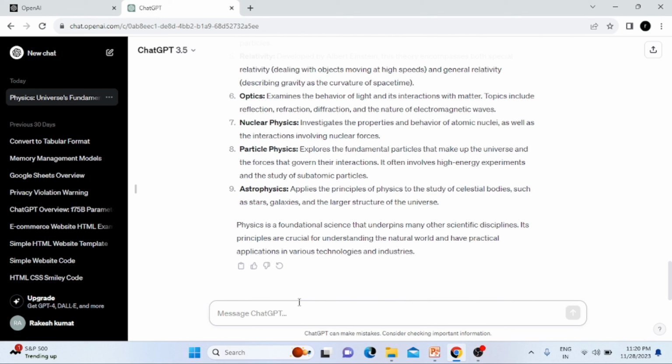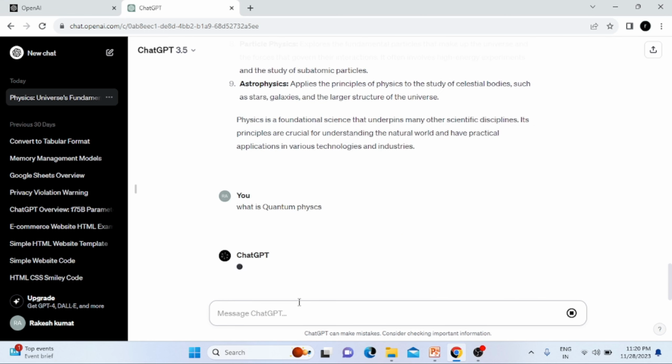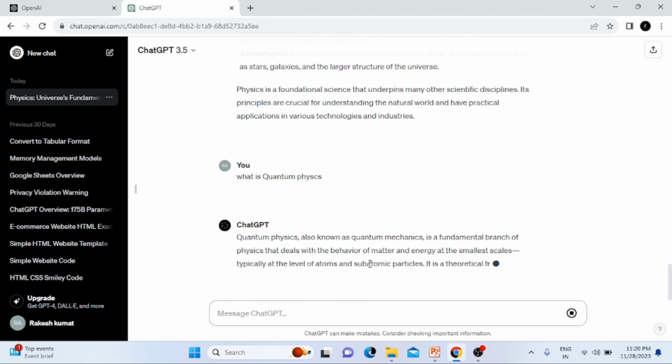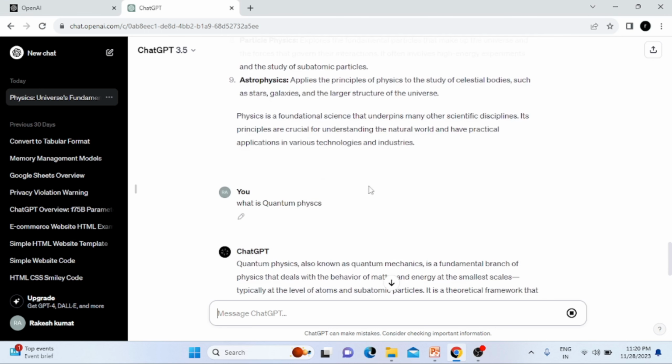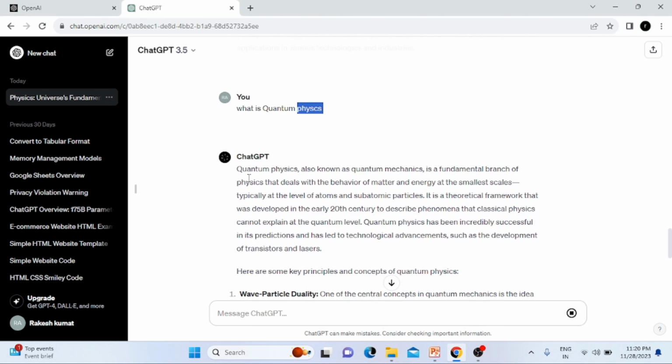Now I'm going to ask what is quantum physics. So what I have done in the prompt, what is quantum physics, and see I have written a wrong spelling in physics and still it's responding, right?